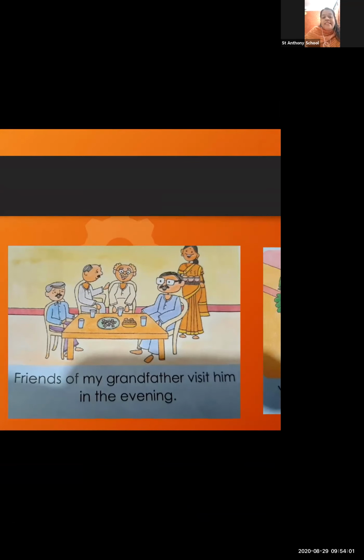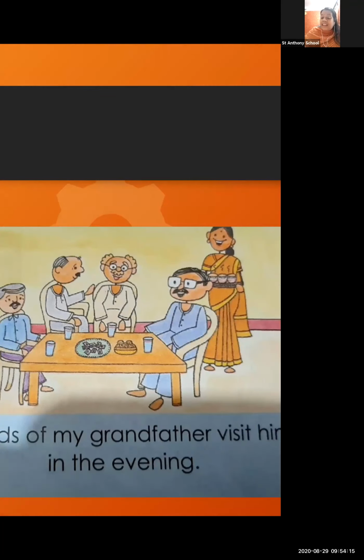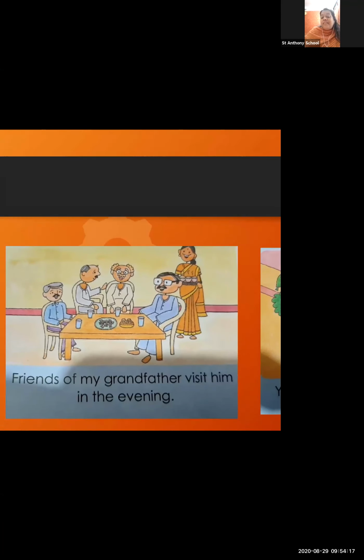So these are the girl's grandfather's friends, and they are visiting him in the evening. And mom is also welcoming them with a smiley face. She served them with a smiley face. Why? Because they all are guests. Yes or no? Mom is always welcoming guests with a smiley face.